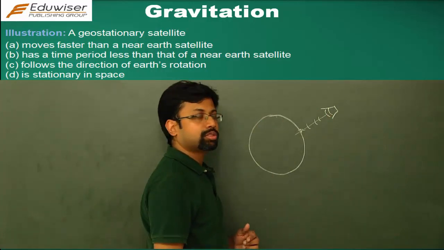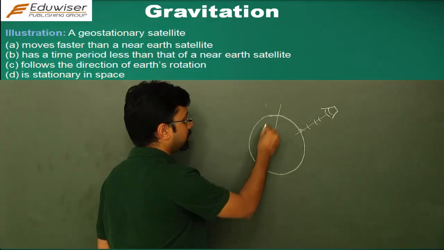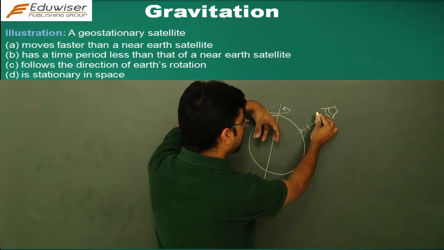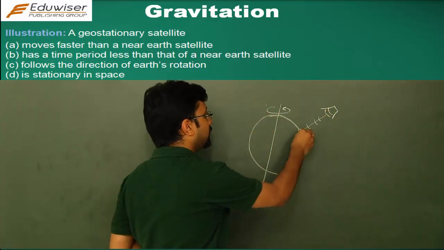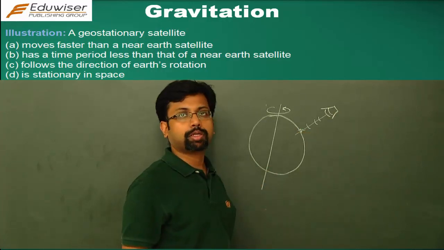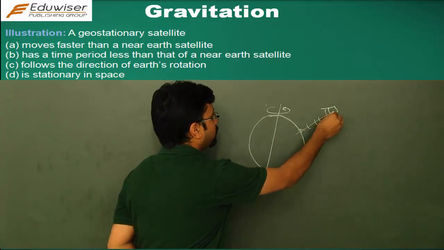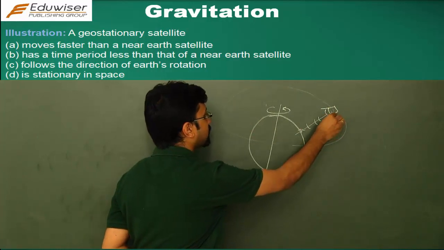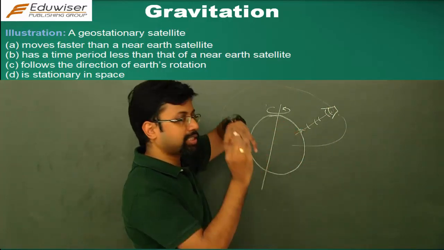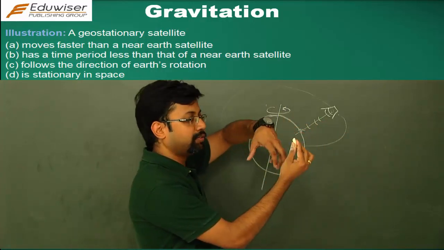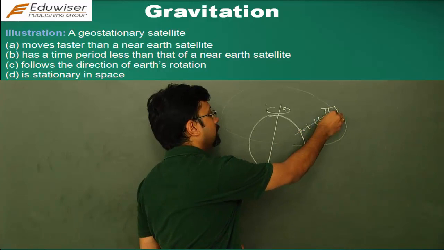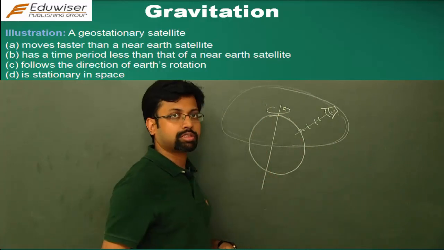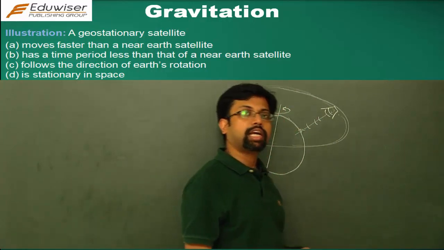How will a satellite be geostationary? The earth spins on its axis, right? When it spins on its axis, and if this satellite also spins together with it at the same speed, then this satellite will remain stationary with respect to this place. So when the revolution of this satellite coincides with the rotation of the earth around its axis, then only will the satellite be called geostationary.